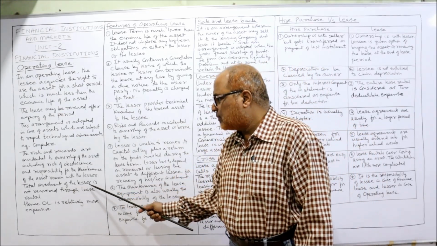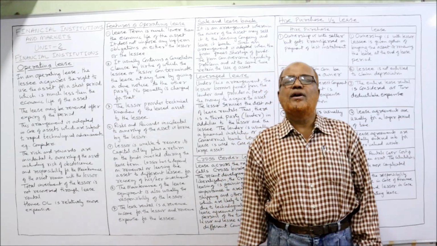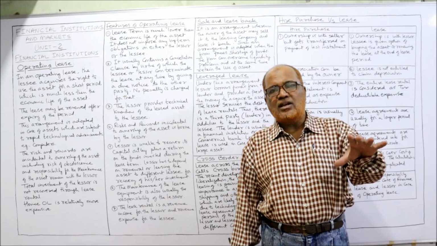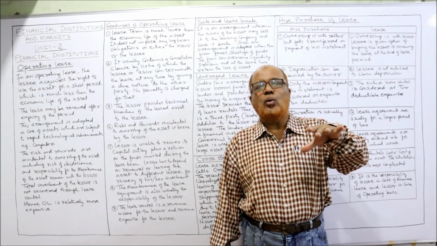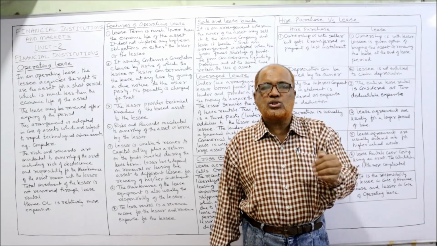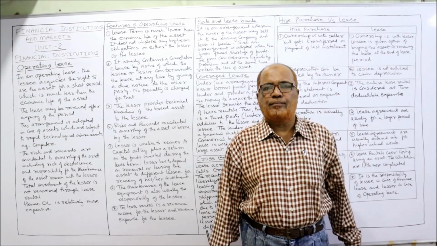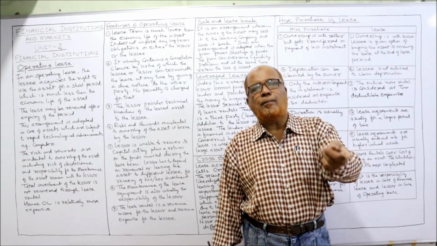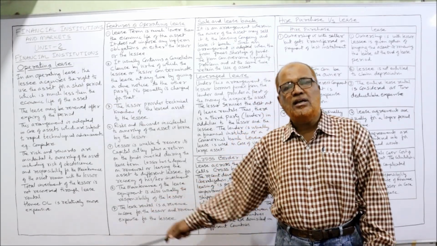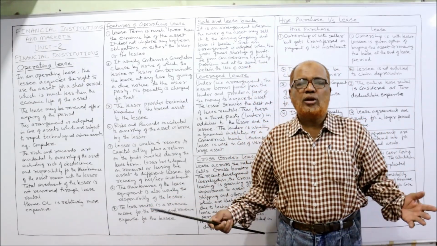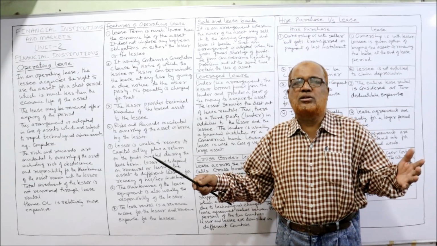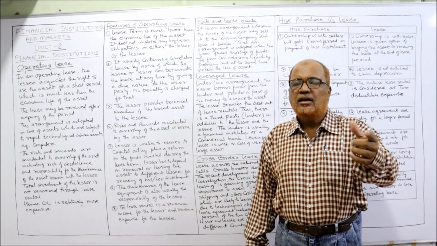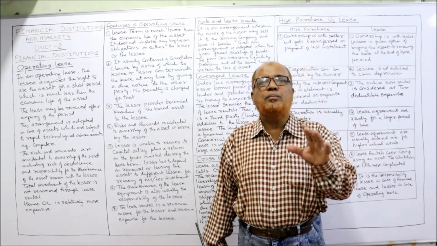And the total investment of the lessor is not recovered through the lease rental. One of the main characteristic features of financial lease is that the lessor can recover the entire cost of investment in the primary period. In the primary period of lease, the lessor can recover the entire investment plus return on investment. Whereas in the case of operating lease, the lessor cannot recover the full cost during the period of lease. From the lease rental, the lessor cannot recover it because it's a short period lease.